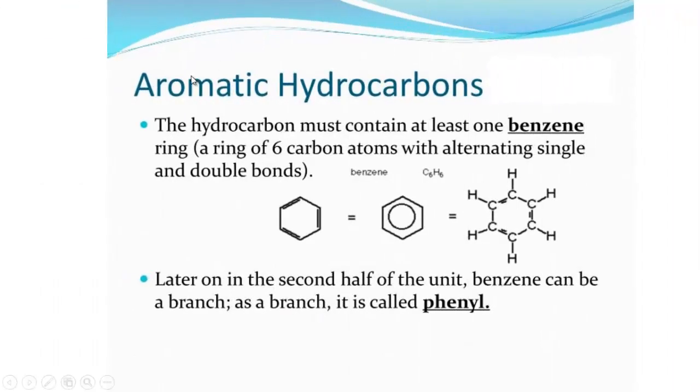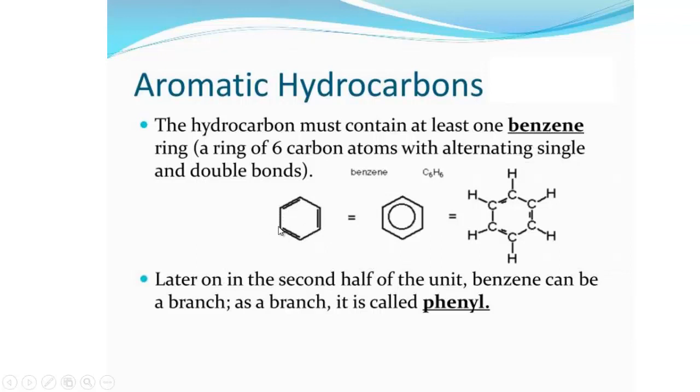Now you will know about aromatic hydrocarbons. Aromatic hydrocarbons are actually those hydrocarbons which contain at least one benzene ring. Benzene ring means a ring formed by 6 carbon atoms with alternating single bond and double bond. Follow here, double bond, single bond, double bond, single bond, double bond, single bond.